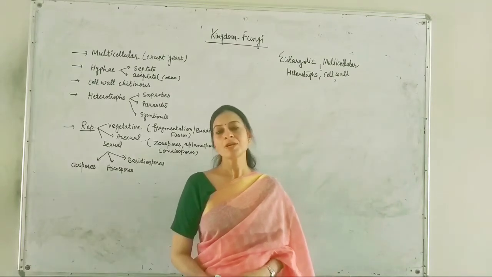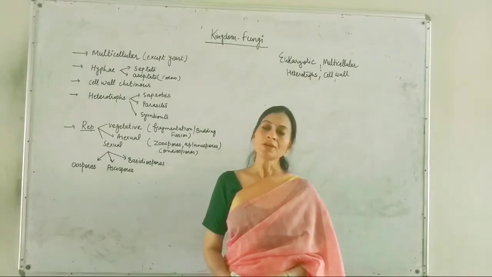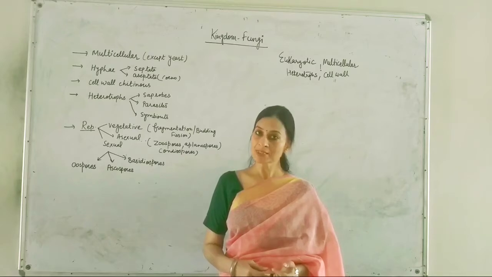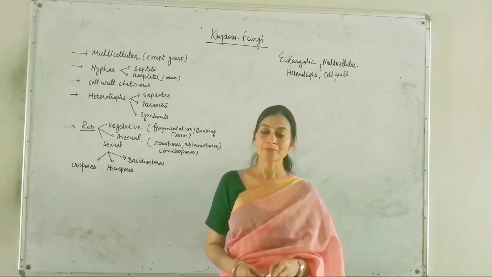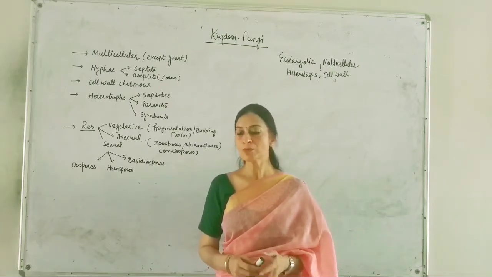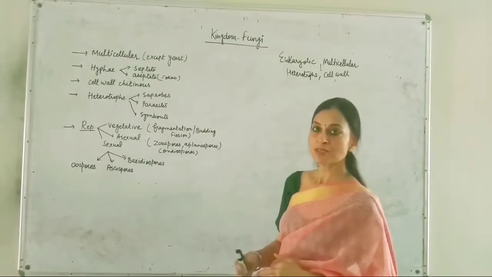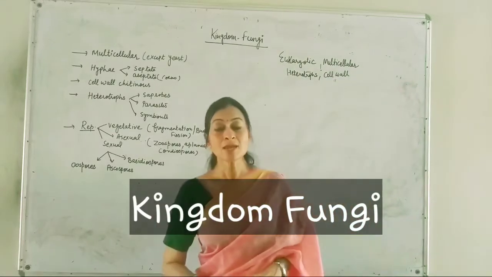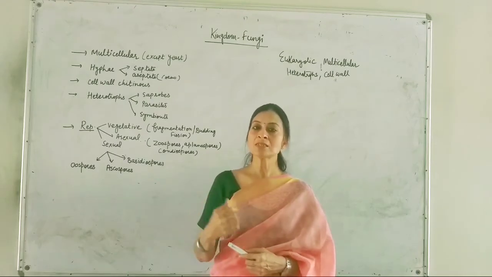Dear students, we have studied the five kingdom classification system. We have learned that there are five kingdoms: Kingdom Monera, Protista, Fungi, Plantae and Animalia. We have studied Kingdom Monera and Protista in previous lectures. Now we are going to start our next kingdom, Kingdom Fungi, in this lecture. So let's have a look at the features of the members placed in this kingdom.